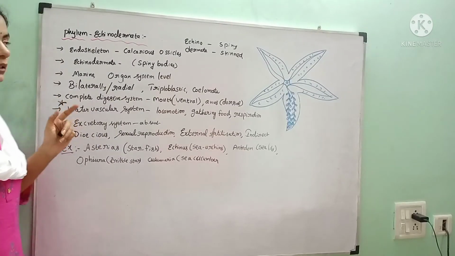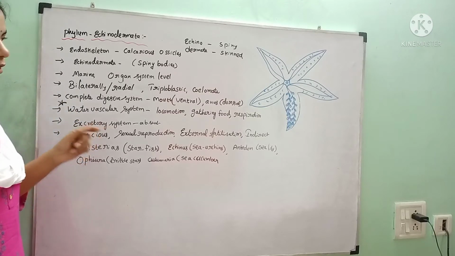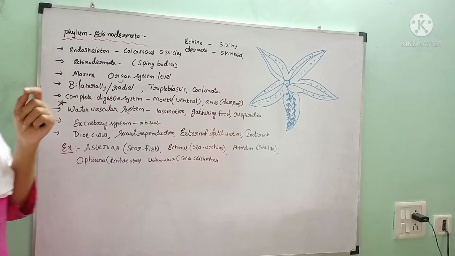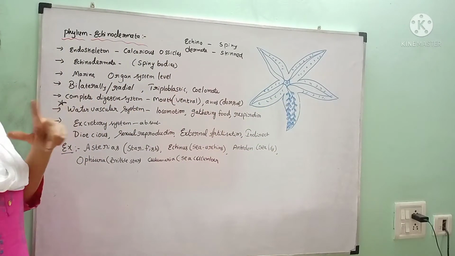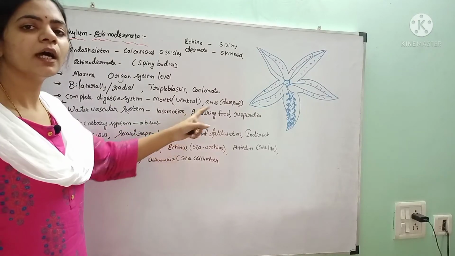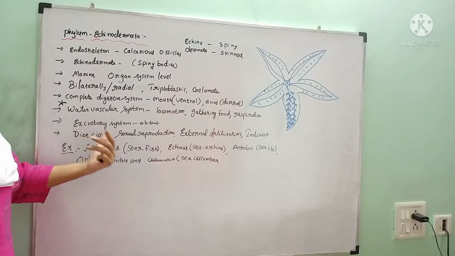And in this, particularly a water vascular system is present because of the presence of a canal system. There are so many pipeline structures through which the water will be circulated throughout the body. By means of that, the locomotion, food gathering and exchange of gases take place, and the excretory system is absent.